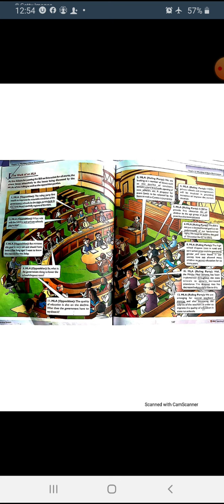So the education minister has to give answers to all the MLAs asking questions. The discussion and debate is going on here. And who is the education minister of Punjab? This also you have to find the answer to and send me. Now see, they are asking the questions. You have to read yourself which questions they are asking and what answer is given by the education minister.